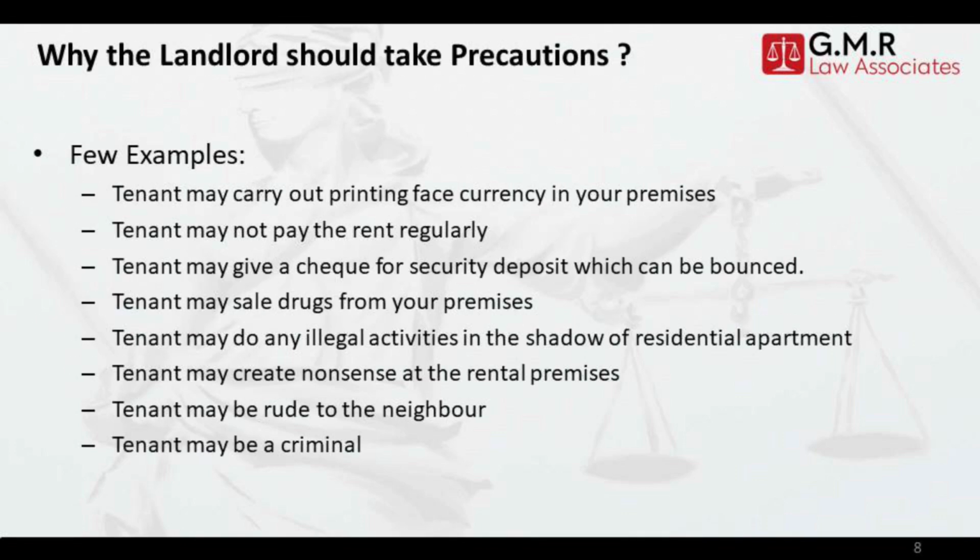Few examples, why the landlord or owner should take precautions? Tenant may carry out printing fake currency in your premises. Tenant may not pay the rent regularly. Tenant may give a check for security deposit which can be bounced. Tenant may sell drugs from your premises. Tenant may do any illegal activities in the shadow of residential apartment. Tenant may create nonsense at the rental premises. Tenant may be rude to the neighbor. Tenant may be a criminal.